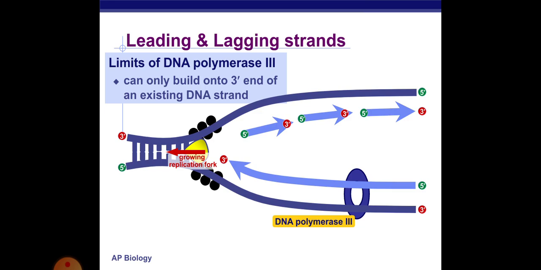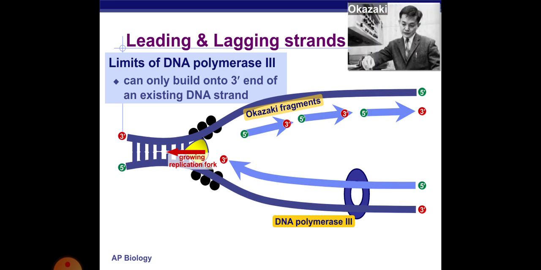That is the limitation: DNA polymerase III can only bind onto the 3' end of the existing strand, not onto the 5' end. This forms the Okazaki fragments. The name Okazaki was given by the scientist. These Okazaki fragments are linked together by an enzyme known as ligase. The ligase enzyme binds the lagging strand and forms a continuous region.